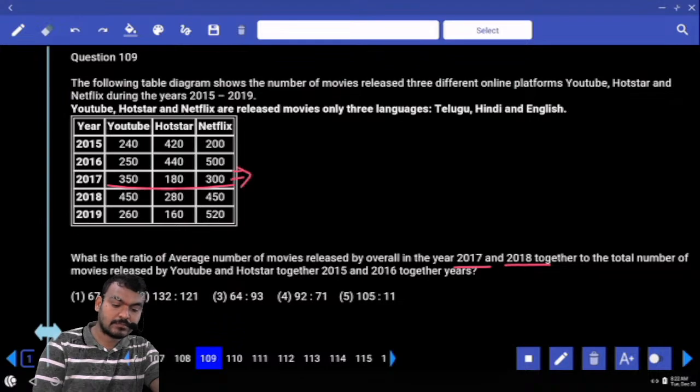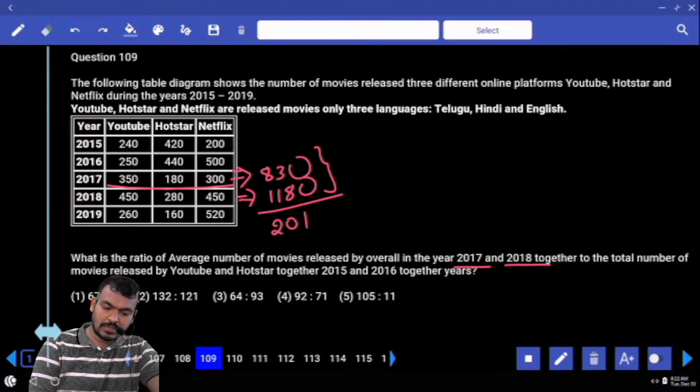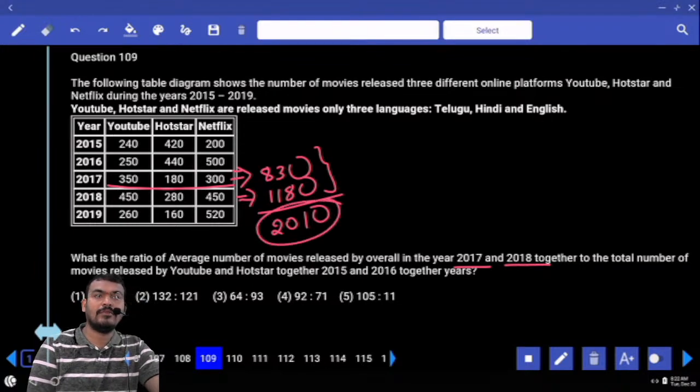Total it is 830. 2018, 1180. Next, both are adding, how much? 2010. First value is 2010. What is the half of the 2010?